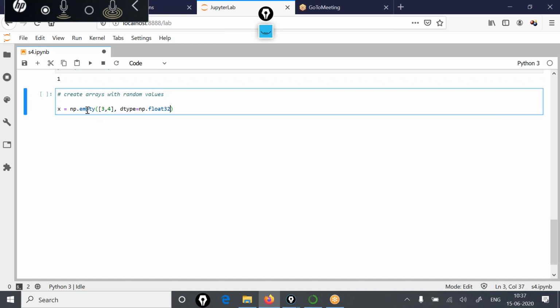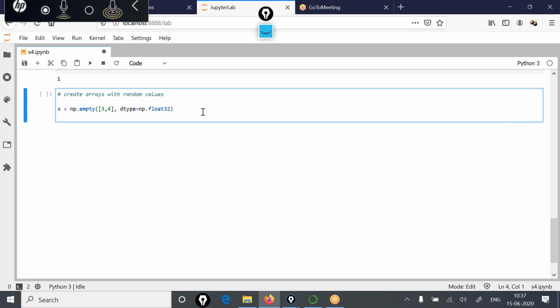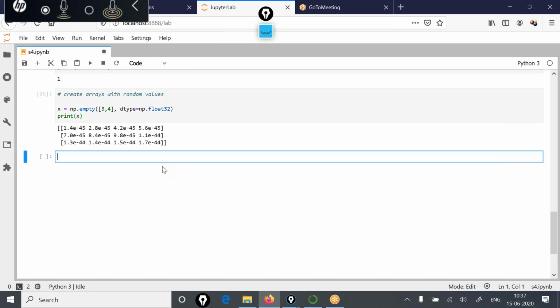When you are creating an array with np dot empty, and this is the size, 3 rows 4 columns, then this array will be created, but with random values. So if you print x, you would be getting random values like this.